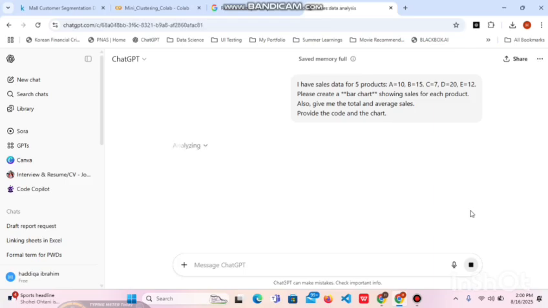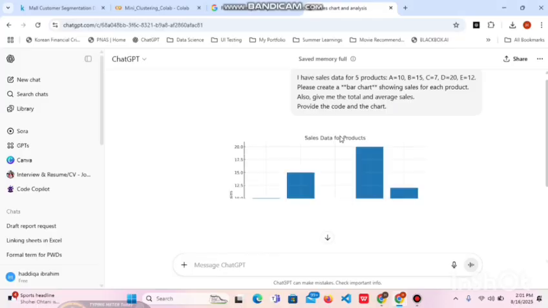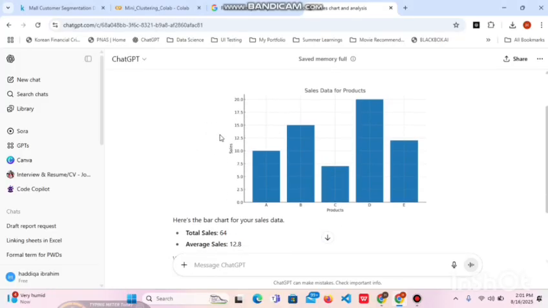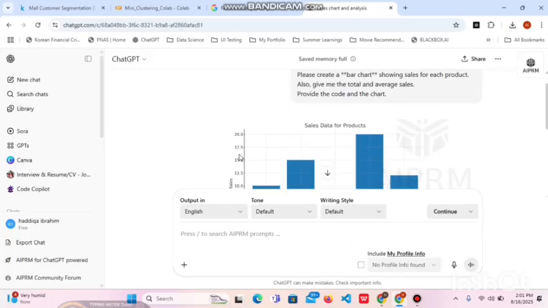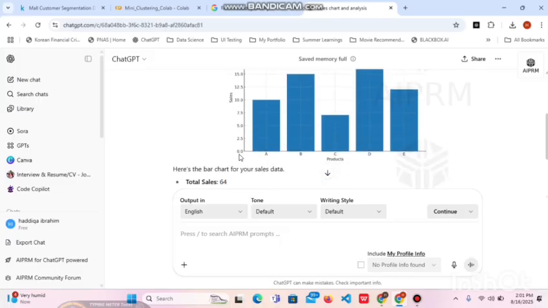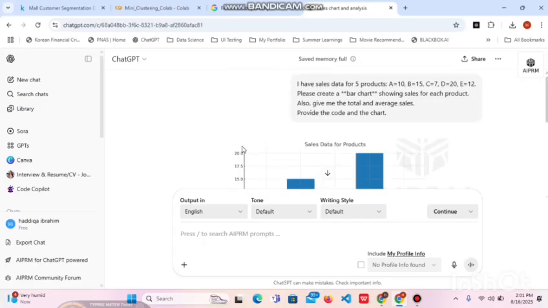I entered the numbers for the 5 products A, B, C, D, and E. In just a few seconds, ChatGPT generated this bar chart to clearly show the sales performance. We can see that product D sold the most, while product C had the lowest sales. ChatGPT also calculated the total sales, which came to 64, and the average sales about 13 per product.